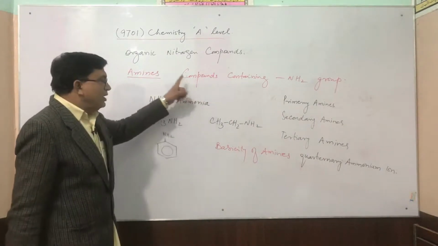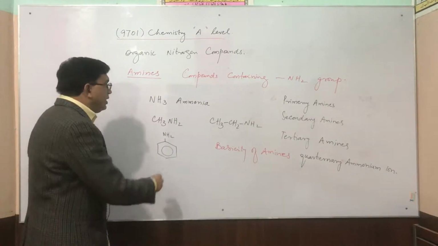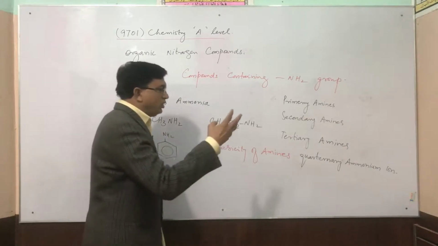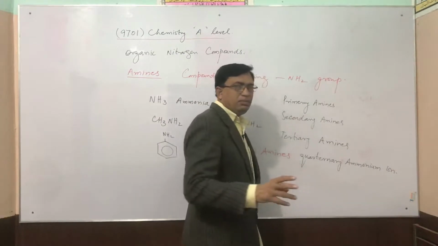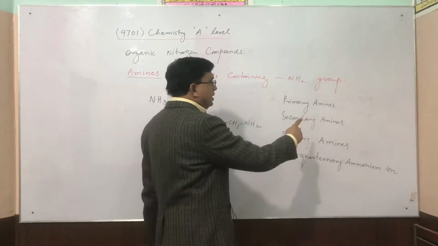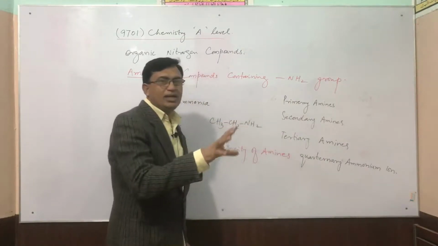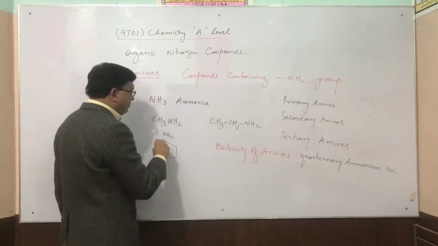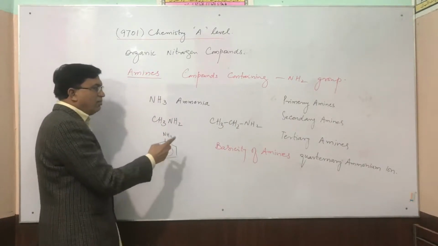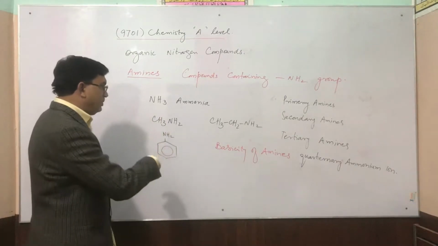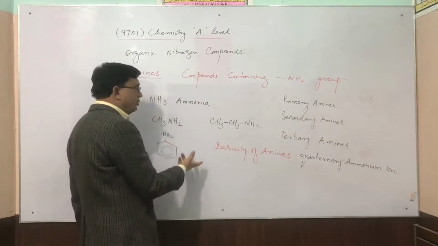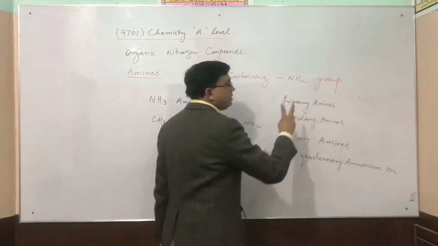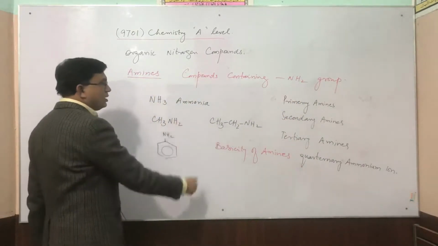Different types of amines can be synthesized by a variety of ways. These are different types of amines depending upon the number of hydrogen atoms replaced. There are 4 types of amines that can be prepared. For example, if only one hydrogen atom is replaced by the alkyl group, as in methylamine, ethylamine, phenylamine, only one hydrogen is replaced by the alkyl group or a phenyl group. All these are called primary amines.